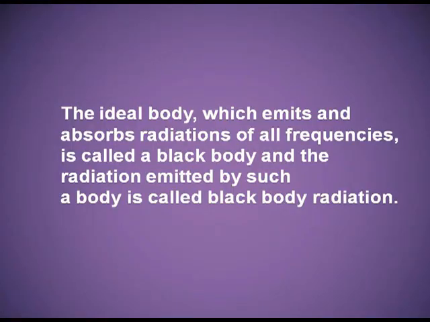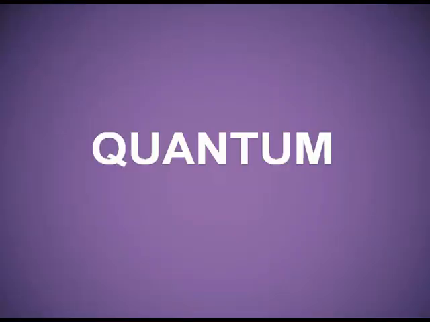Planck explained the black body radiation. The ideal body which emits and absorbs all type of radiations is known as a black body, and the radiations which are emitted by the black body are known as the black body radiations. Max Planck suggested that atoms and molecules absorb or emit the light in discrete unit, not in the continuous manner. And that smallest packet of energy was named by Planck as quantum.